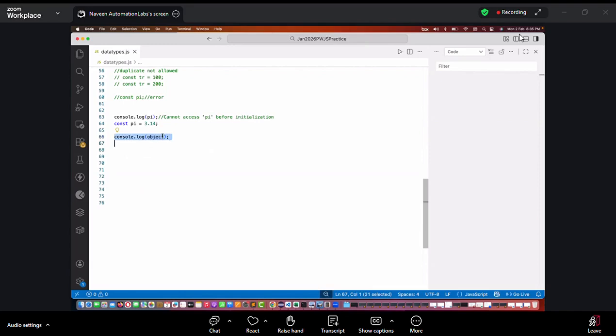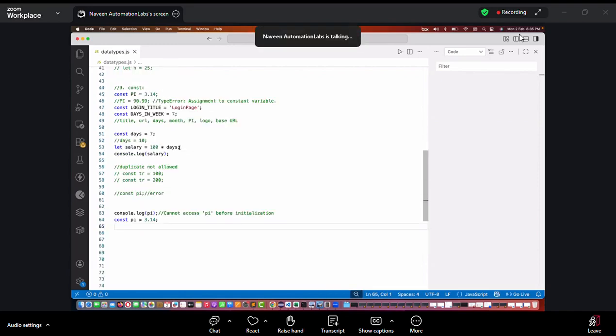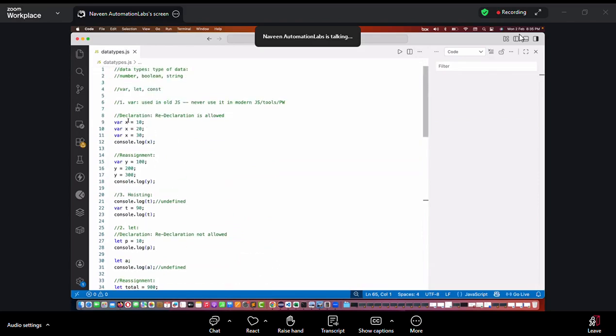Okay, now see this. Now what we are going to talk about is, we know these are the three important keywords, where we have to avoid var, but let and constant, frequently we have to use here. It means whenever I have to declare a variable, 99% of cases, in fact 100% of cases, we will be using let and constant. If the value is fixed, we will go with constant. If the value is not fixed, we can go with let, but we will never use var over here.